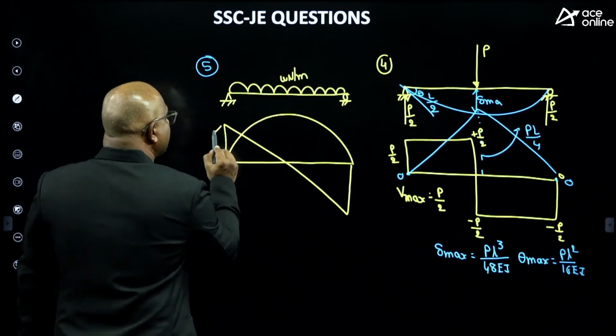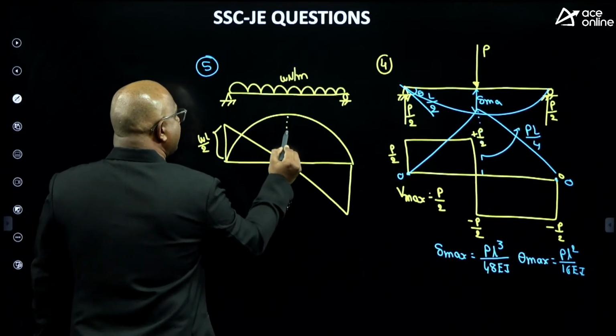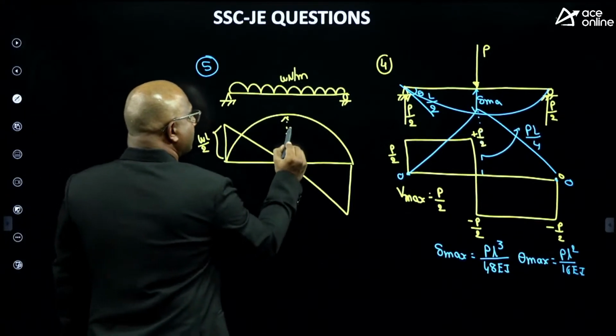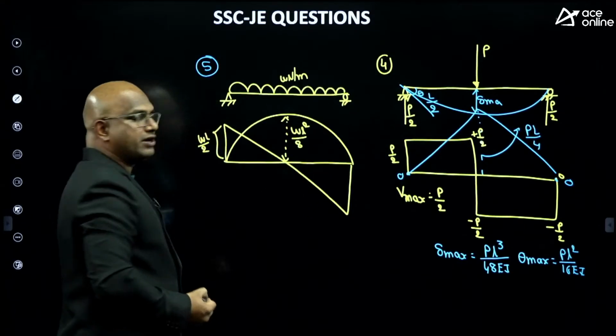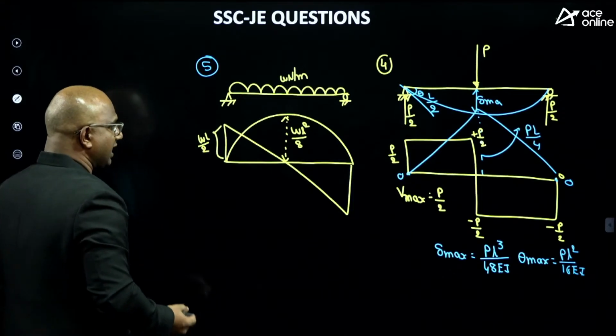Here the maximum shear force equals WL by 2. What is this value? I'm going to get WL square by 8 as the maximum bending moment at the center.